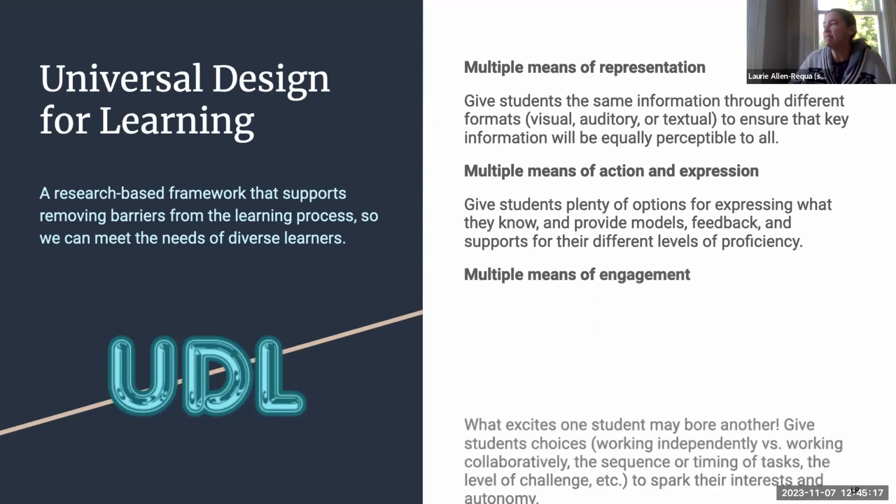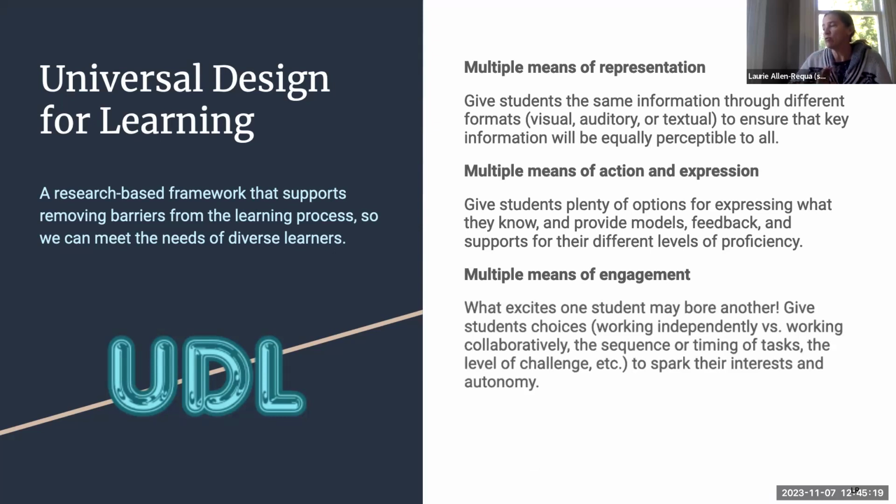And then multiple means of engagement. So what excites one student may bore another. And this is basically giving students choices. So the example here is independent work versus group work. And group work can be so complicated because some people are really good at it and some aren't. Also the sequence or timing of tasks, the level of the challenge.